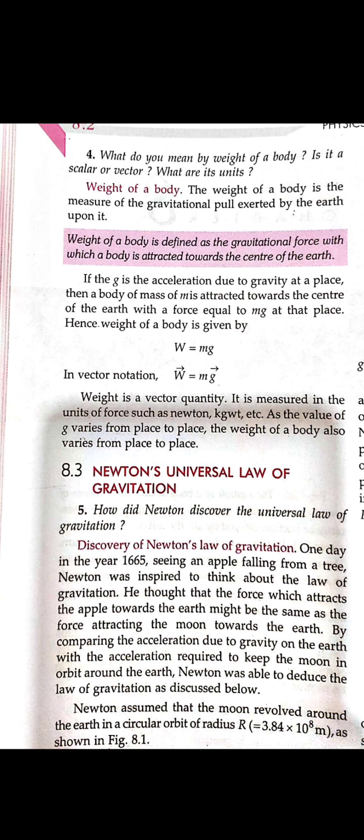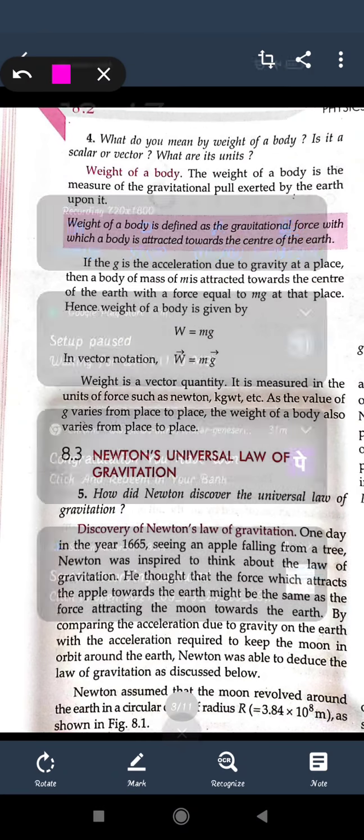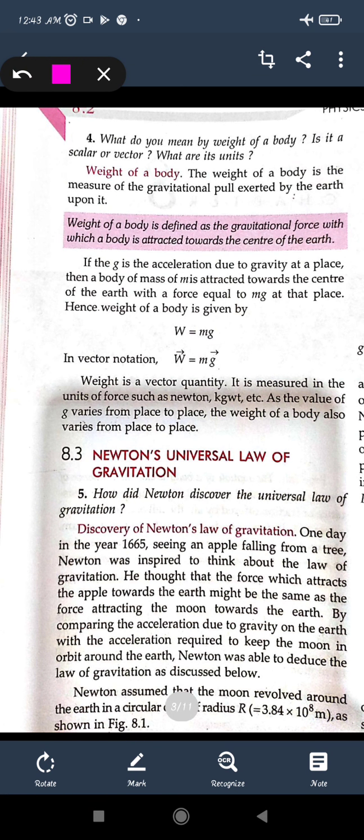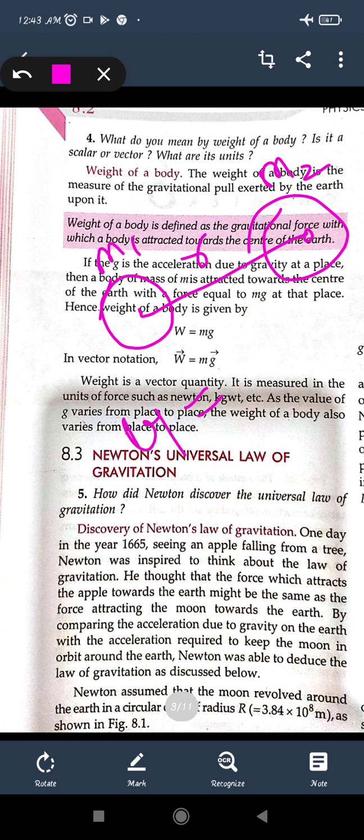Now Newton's universal law of gravitation. What is Newton's universal law of gravitation? Maybe you have read this in previous classes also, that is 8th, 9th, 10th. Whenever there are two objects, and we take the distance between these two objects as r, and let the masses of the two objects be m1 and m2, then the attraction force acting on the two objects due to gravity is said to be the gravitational force. It is directly proportional to the product of the masses of the two objects and inversely proportional to the square of the distance between them.